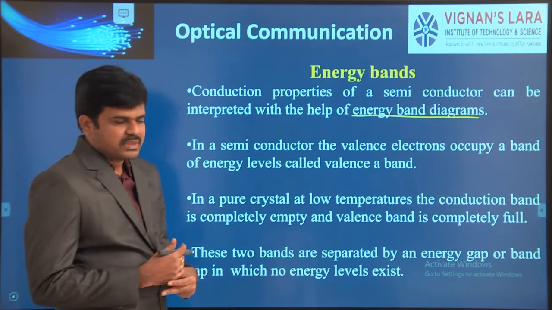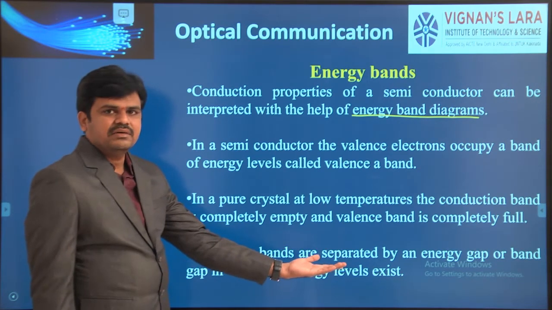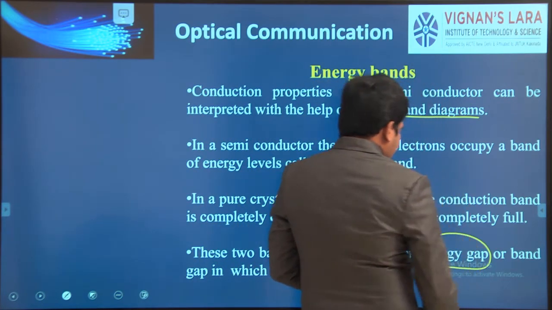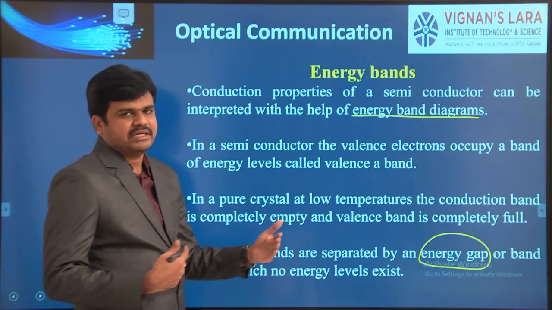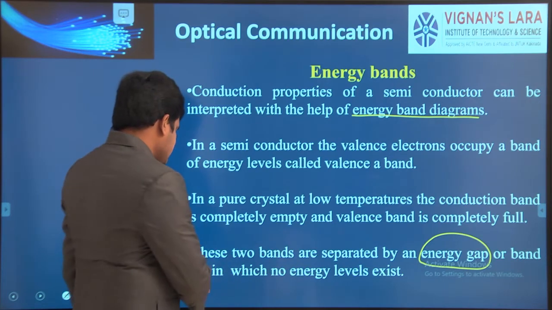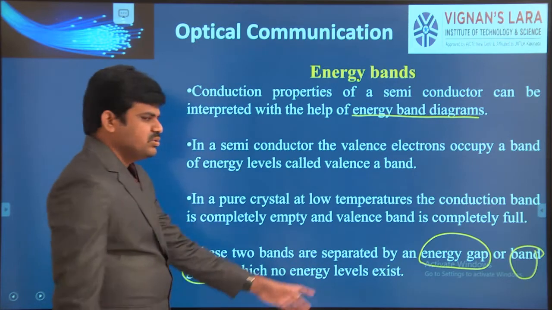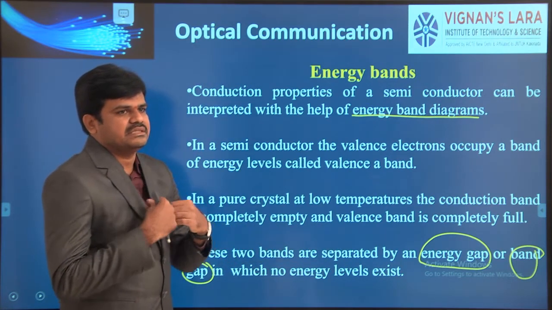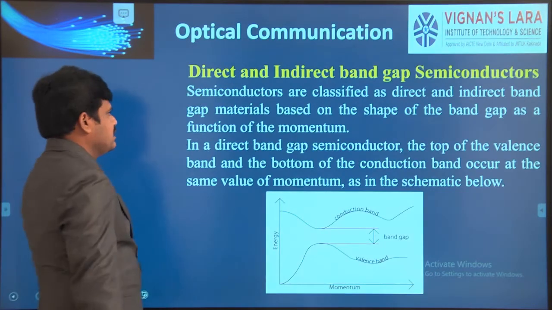These two bands, the valence band and the conduction band, are generally separated by an energy gap, also called the band gap, in which no energy exists. This is what we discussed in the previous session.